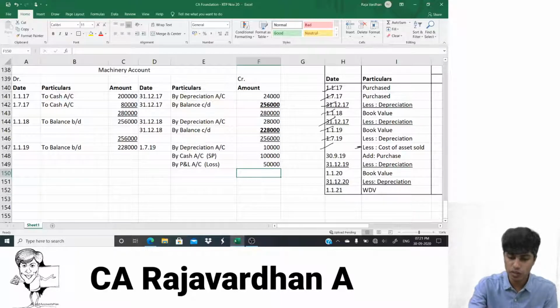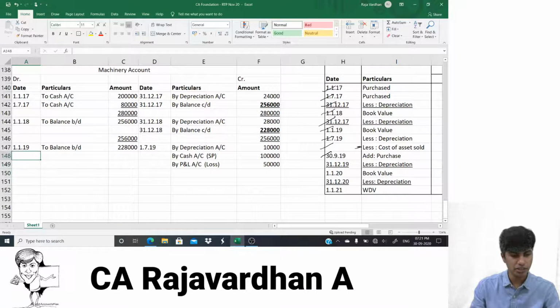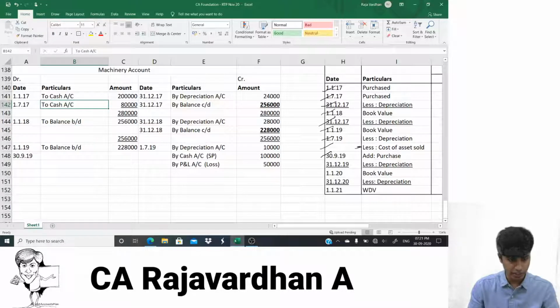So now I would have to go to the 30th of September purchase. What is the entry? Machinery account debit to cash account. So I'll write here machinery account debit to cash. What date is this happening? This is happening on 30th of September 2019. So what is it that I'll write to cash account?